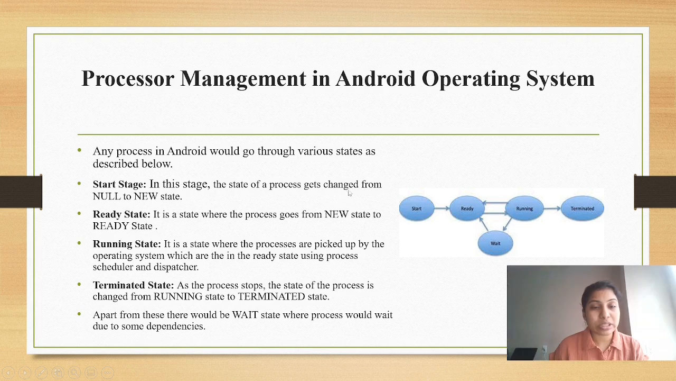Coming to the start stage, in this stage the state of process gets changed from null to new state. And ready state, it is a state where the process goes from new state to the ready state. Running state, it is a state where the processes in the ready state are picked up by the operating system using process scheduler and dispatcher. And terminated stage, as the process stops, the state of the process is changed from running state to the terminated state. Apart from these, there will be a wait state where the process would wait due to some dependencies.